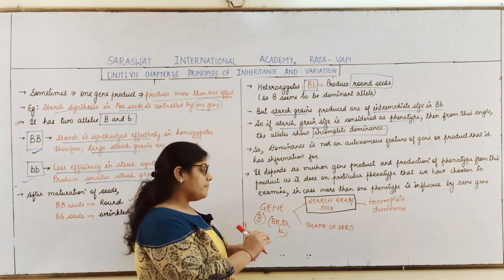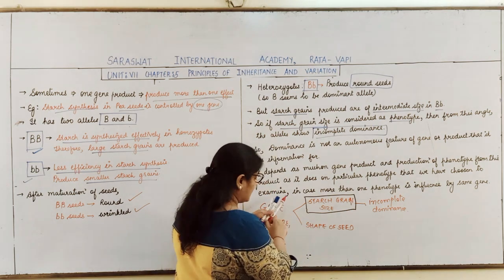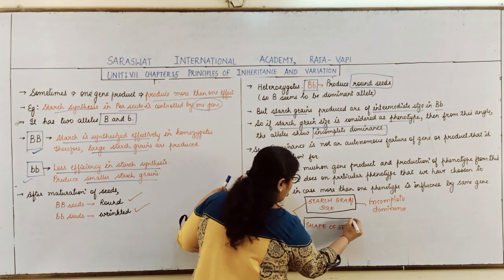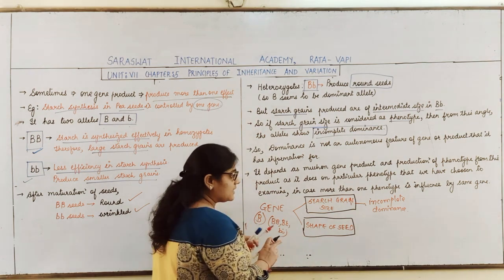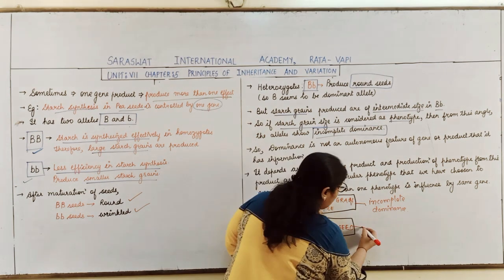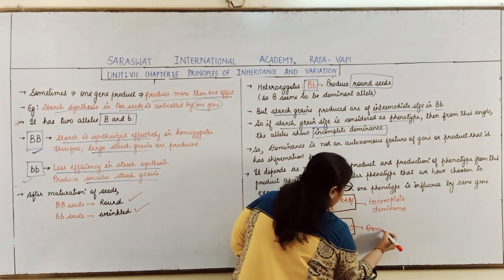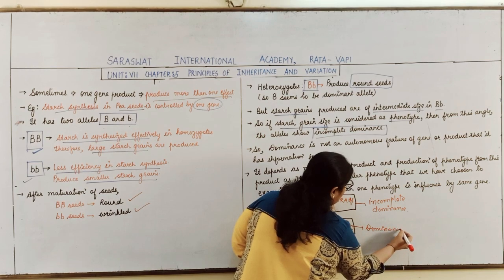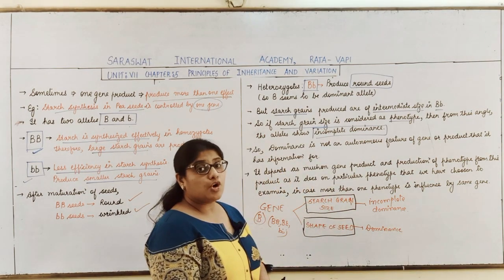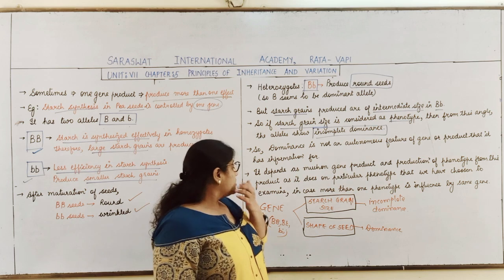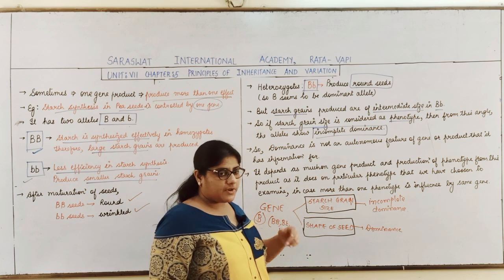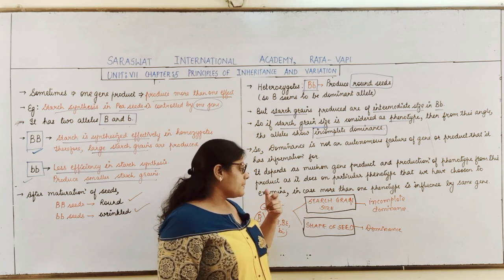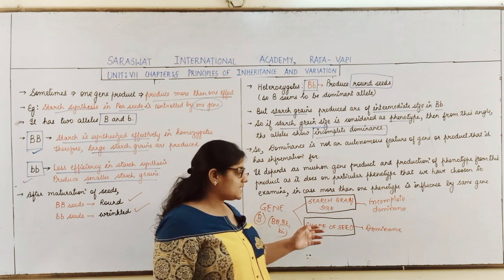But when we consider the shape of the seed as the phenotype, then it shows which condition? It shows the dominance condition, right? So now this gene shows two effects: size of the starch grain and shape of the seeds.